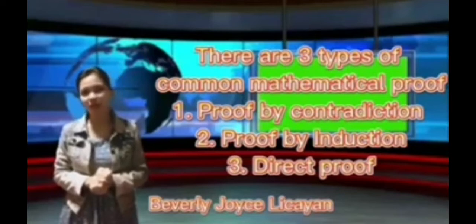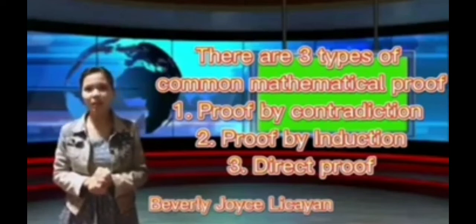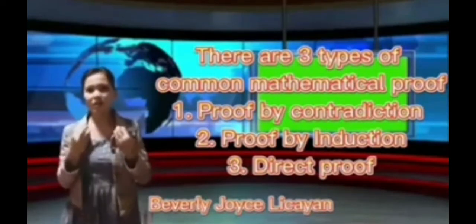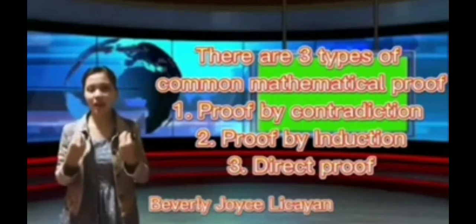The second one is proof by induction. Proof by induction is a more advanced method of proving things, and to be honest, something that took me a while. This method is used to show that all elements in an infinite set have a certain property.